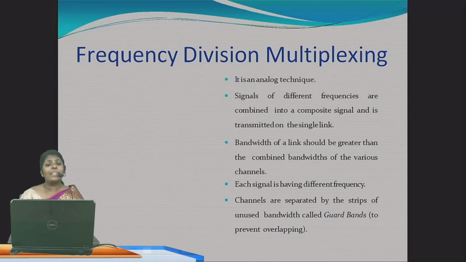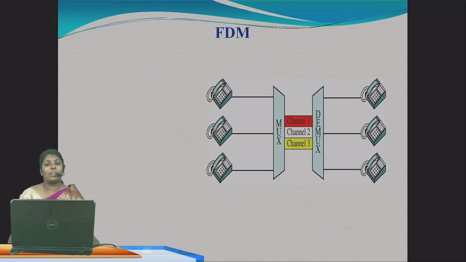So what is happening? Signals of different frequency are combined. All these different frequencies are combined into a composite signal and transmitted on a single link. You can see this diagram.